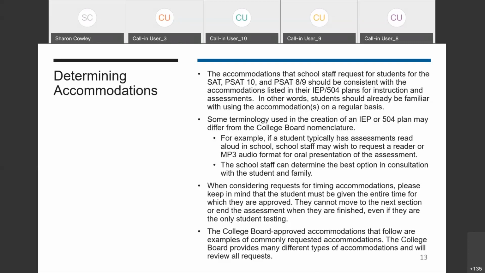One piece to remember, particularly with timing accommodations, is that you want to keep in mind whether the student needs assistance with on-the-clock time when they're actually taking the test, or off-the-clock time when they need assistance with the time in between testing. The accommodations that we're going to walk through next are some of the most frequently requested. We do review requests for other accommodations needs for students as they're appropriate. These accommodations and their associated descriptions and considerations will also be available in the SSD Accommodations and Support Handbook, which should be posted to the SAT and PSAT website by the new year.